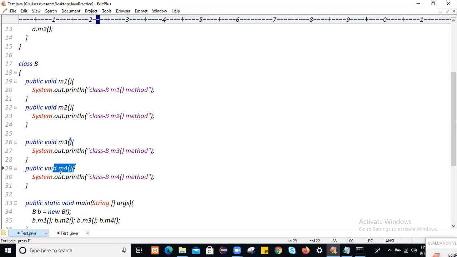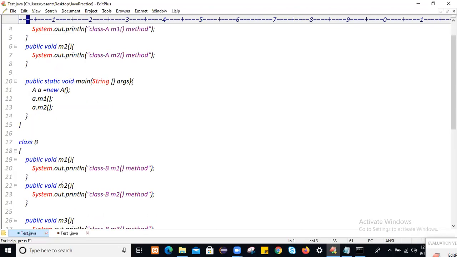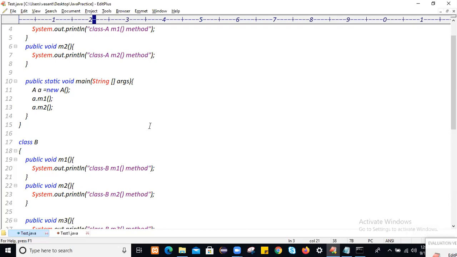So once you register and log in, you want to create an account. But instead of using this functionality, M1 and M2, create an account and delete an account, already defined within class A, you have written the same logic within class B. Due to that, what will happen? Unnecessarily you are writing duplicate code. If you write duplicate code, unnecessarily the length of the code will increase.